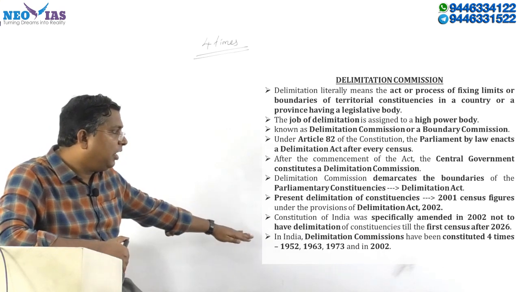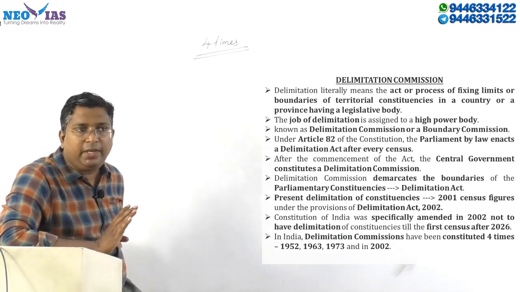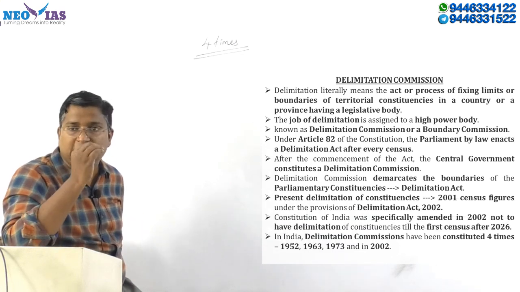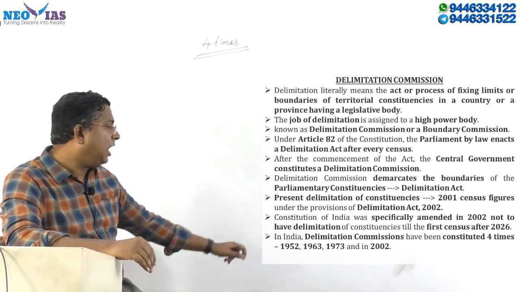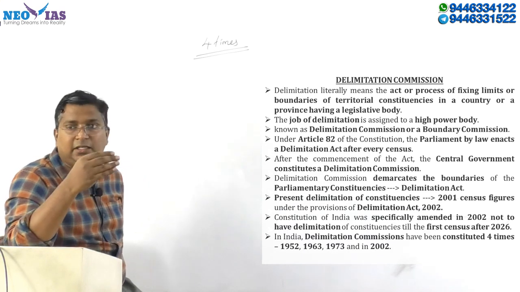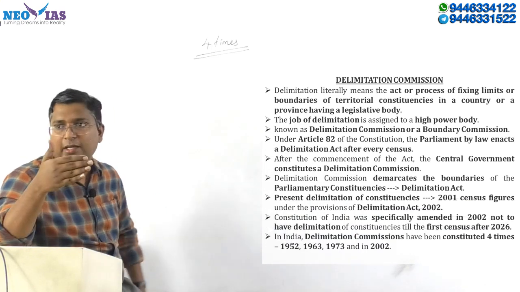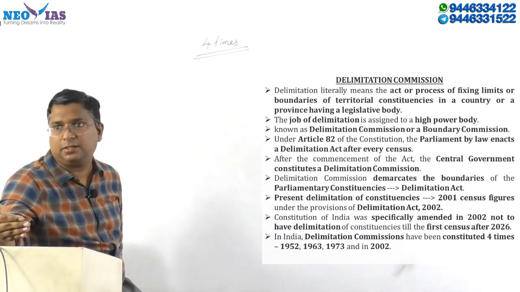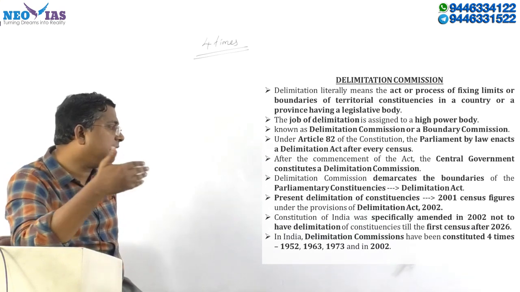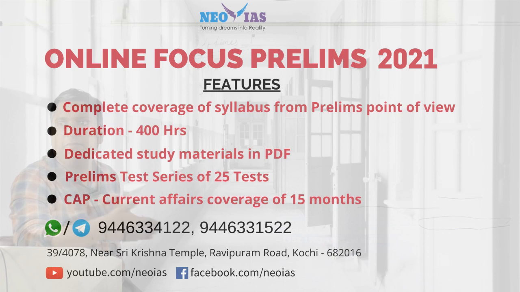Also remember, as of now, the Delimitation Commission was set up only 4 times. That is after the first census, second census and third census. After the third census, there was a time gap. After 1973, after a gap, we had the 4th Delimitation Act. Again there is a time gap, a gap of about 30 years.